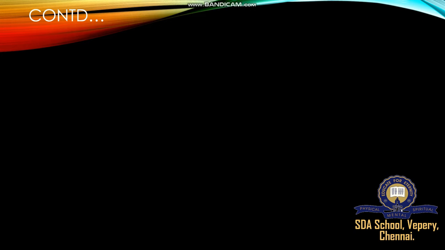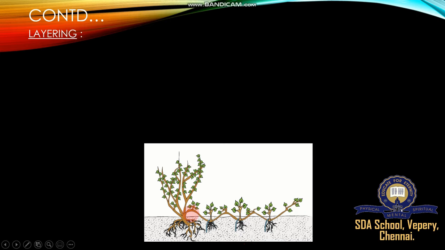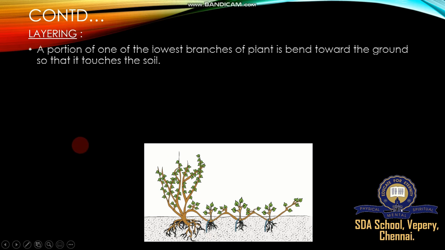The second type of artificial vegetative propagation is layering. If you know the picture, the plant stem is here, the mother plant. The stem grows horizontally, and where soil is available it produces a number of root systems, tough roots.